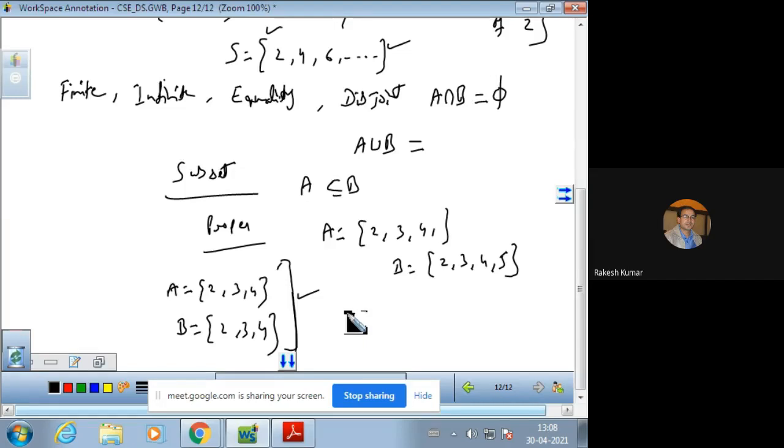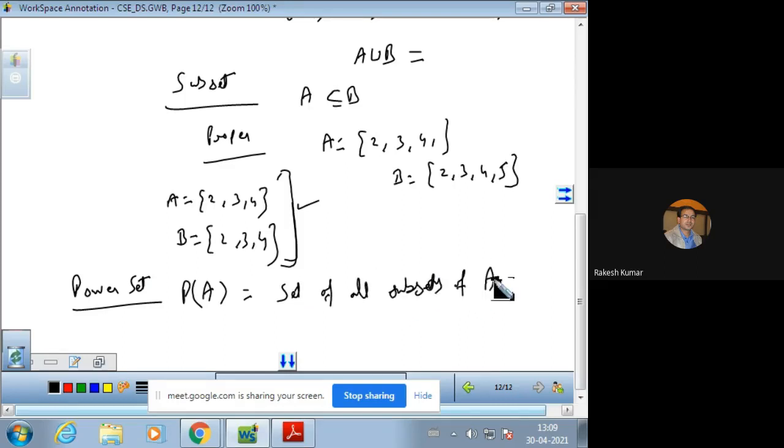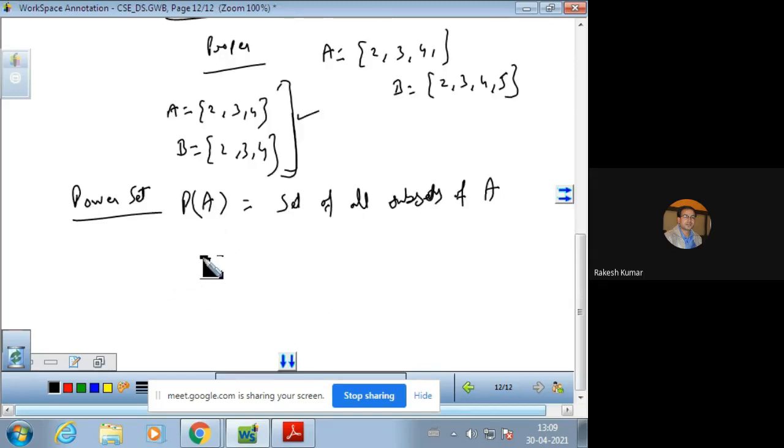So we have the definition of null set or empty set when there is no element in the set. And we have another definition of a power set. The power set of any given set A is the set of all subsets of A. And how to get the number of elements in the power set?